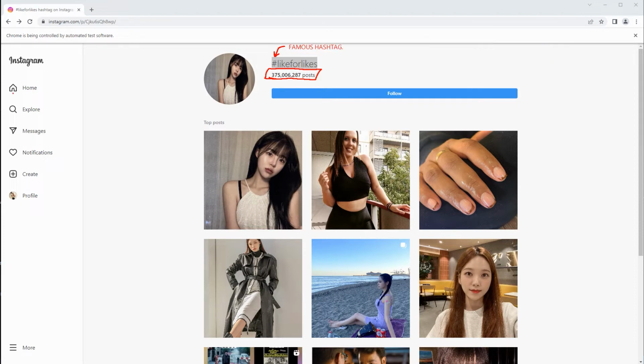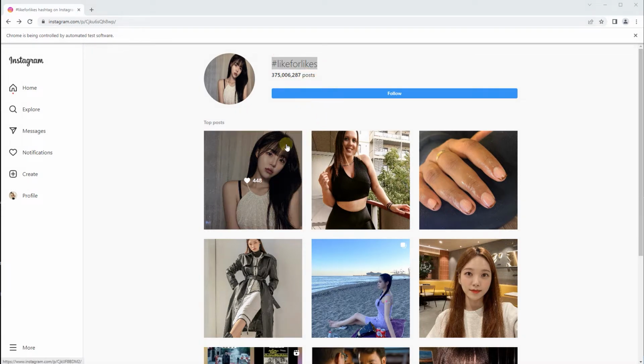If you are curious about other hashtags that you can use, there are me. Also, there are, I believe, love. So love, then you can go with gym. All of these hashtags are the ones that are going to have a lot of posts. Of course, we have follow for follow, like for like, and these shenanigans. I chose like for likes because it has quite a lot. So this is going to be 375 million, and these are the ones that I'm actually interested in.